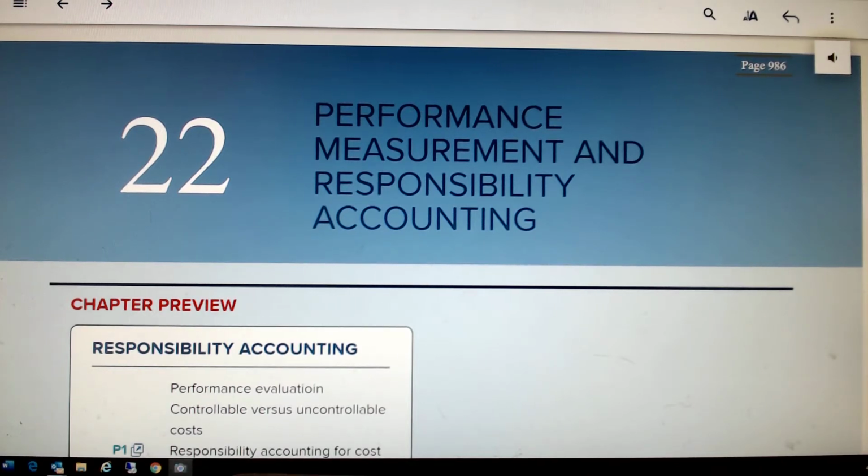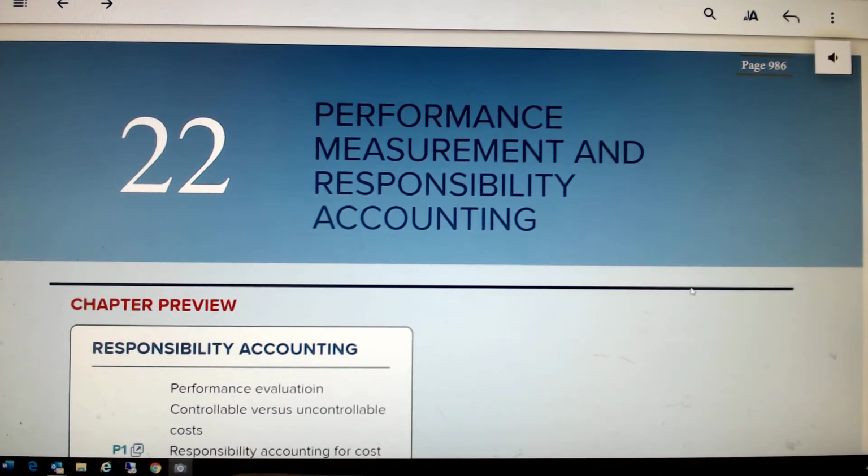This is basically reporting. This is giving feedback to those parties within a business that are responsible for the various revenues and costs. And costs are where a lot of the budgeting comes into play. So of course, companies put together budgets, and they want to keep a handle and control their costs as best they can. And one of the very best ways to do that is to simply periodically compare the actual results of operations to the budget and give feedback to those people that are responsible for it, so they know if they're doing a good job or if some correction needs to be taken. So that's why this chapter is entitled Performance Measurement and Responsibility Accounting.